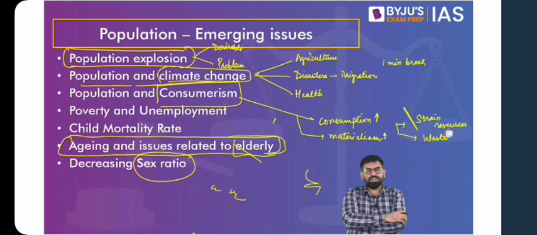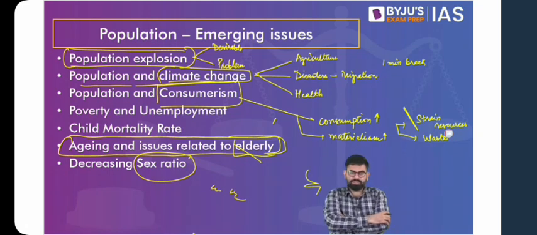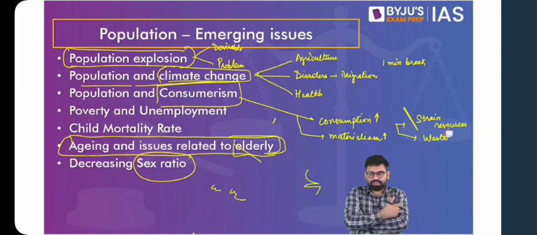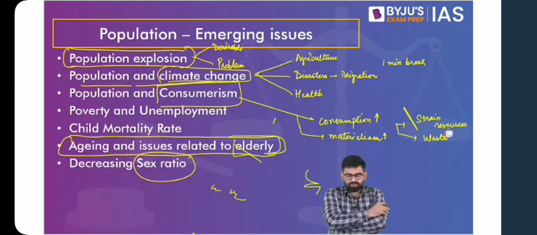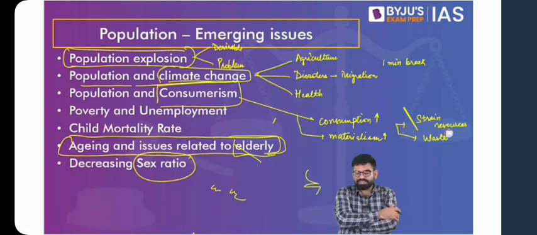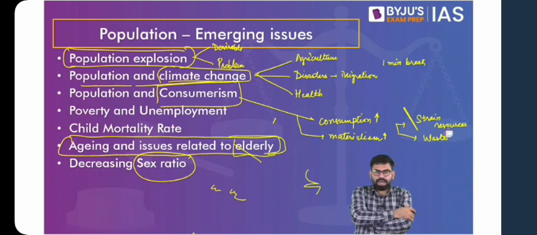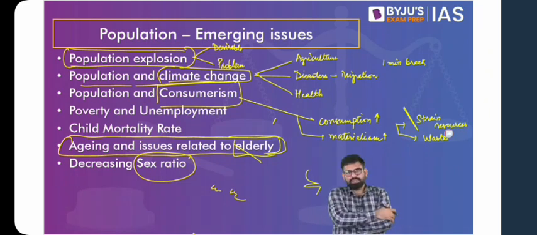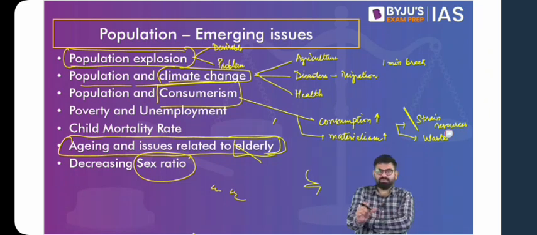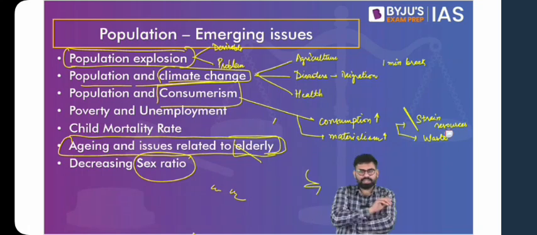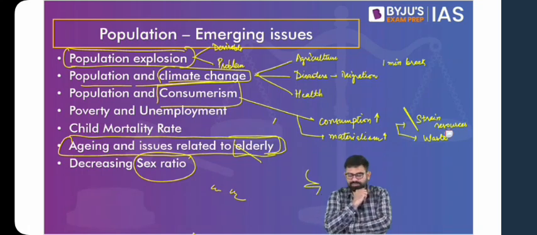But think about what kind of impact this will have on the poorest of the poor. Because with increased purchasing power, don't you think the prices also tend to increase? Prices not just of consumer goods, but also with respect to your basic needs and necessities. And what happens to the purchasing power of the poorest of the poor in that case? So remember this theme of development, which has to be extended when we talk about poverty. Keep this in mind, because we'll look at various trends in relation to development and poverty as well.